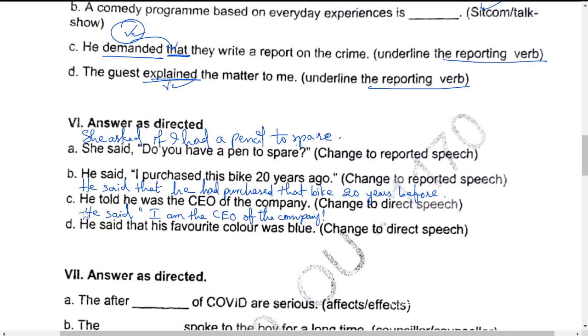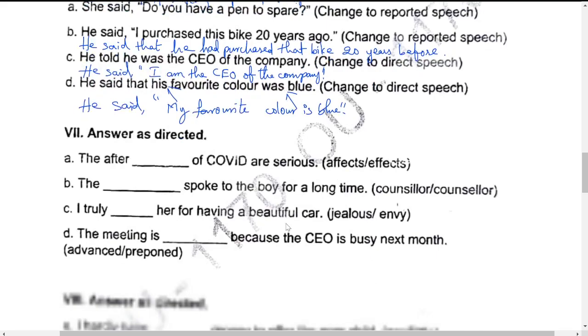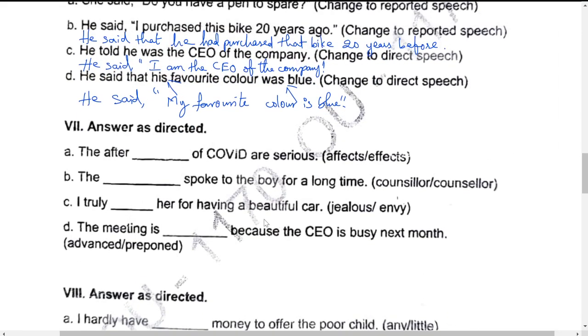Next one, again change this to direct speech. He said that his favorite color was blue. Okay, let us change this now. He said, my favorite color is blue. His changes to was, my changes to his. Okay, he said, that's why we are using my place with he. Okay, this is how you have changed it. To get more clarity of this, go through the video of direct indirect speech lesson.